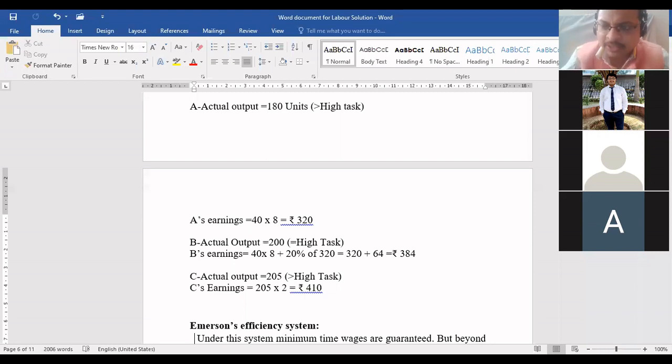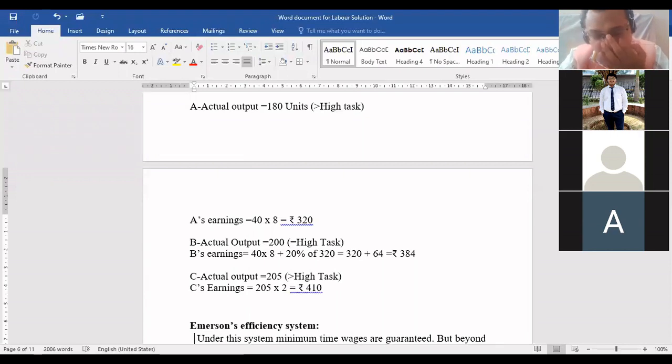Don't worry about that. Let's say if your worker's efficiency is 70%, he will get some bonus, 5%, 2%, likewise. That will be clearly given in your question. This goes up to 100%, and a 100% efficient worker will get 120%, that means 20% extra.